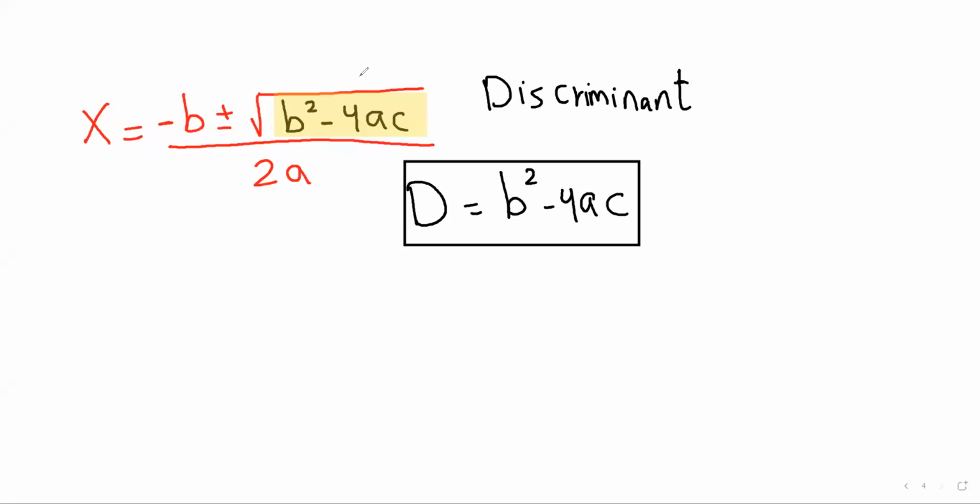So what is the discriminant? The discriminant is a simple mathematical value that helps us understand the nature of the roots of a quadratic equation. The discriminant is calculated using this formula: b squared minus 4ac. So the discriminant is the expression under the square root in the general formula. Once again, what is the discriminant? It is the expression written under the square root, b squared minus 4ac. Okay?